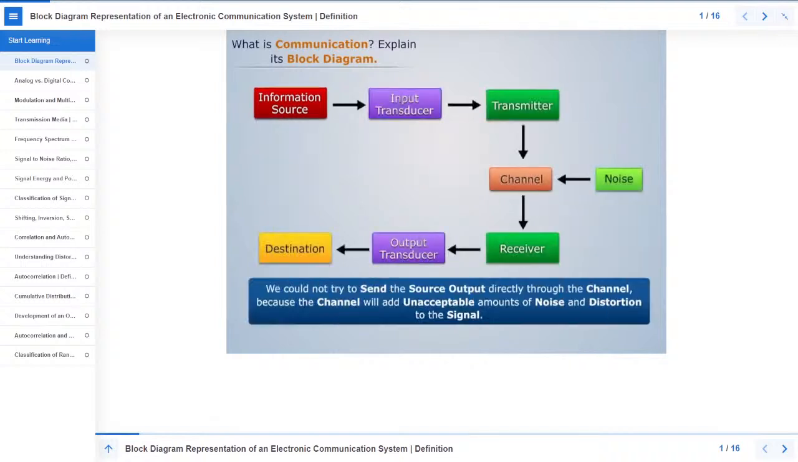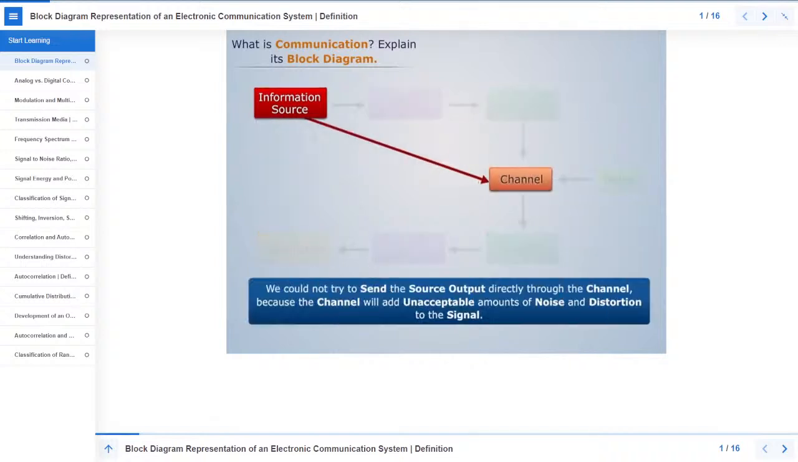We could not try to send the source output directly through the channel because the channel will add unacceptable amounts of noise and distortion to the signal.